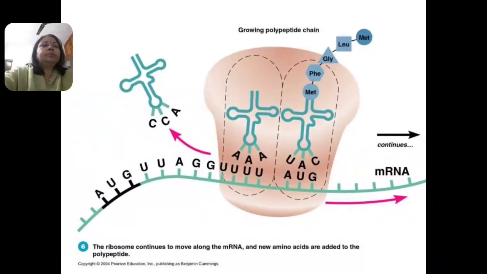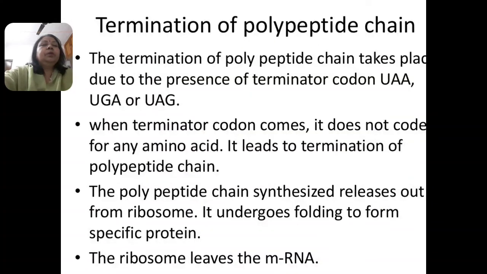Now the last step is known as the termination of the polypeptide chain. Termination takes place due to the presence of a terminating codon on the messenger RNA, that is UAA, UGA and UAG.